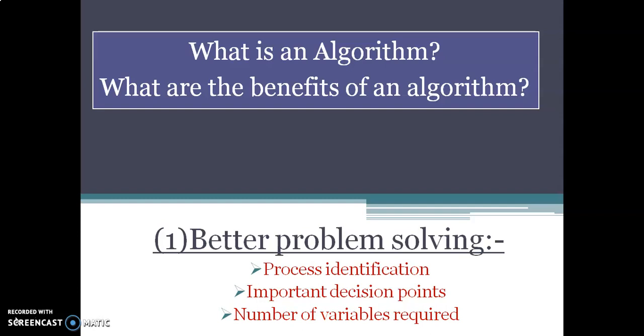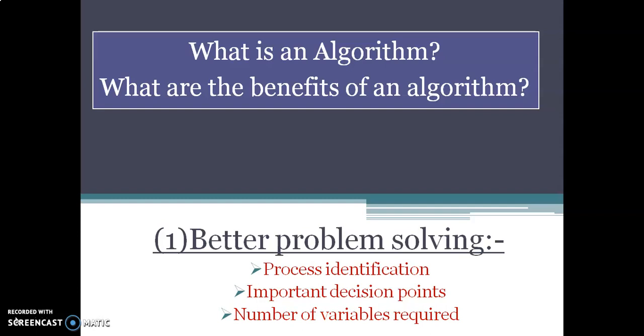While developing an algorithm, some steps are available. If we want better problem solving, when we write an algorithm, these three points we will get: process identification, important decision points, and the number of variables required.